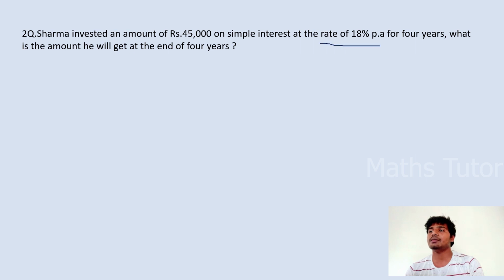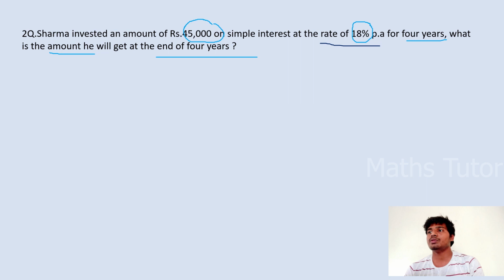And the second question is: Sharma invested an amount of rupees 45,000 at simple interest at the rate of 18% per annum, PA meaning per annum, for 4 years. What is the amount that he will get at the end of 4 years? Here we need to find the total amount that he is going to get at the end of 4 years.